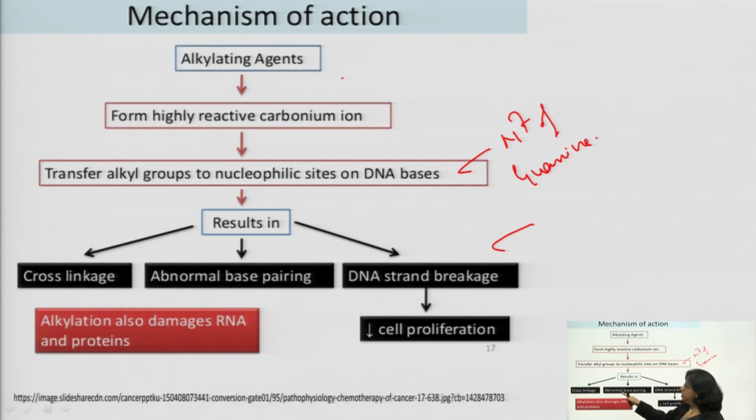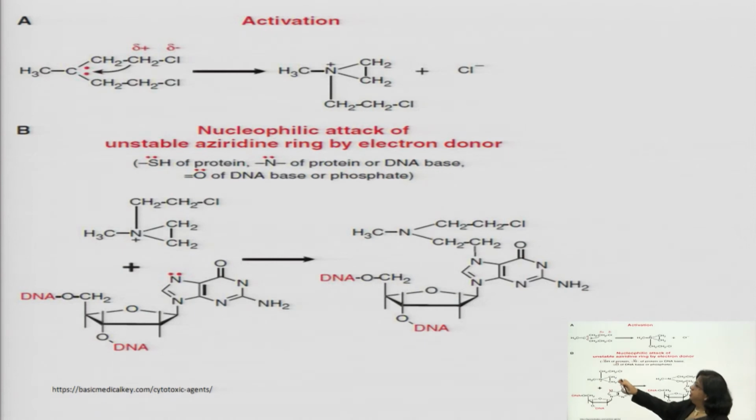Next, there may be abnormal base pairing. Due to abnormal base pairing, synthesis of DNA will stop and will not take place, or DNA strand breakage will lead to decreased cell proliferation. So, this is the general mechanism of alkylating agents. Now, let's take one example.